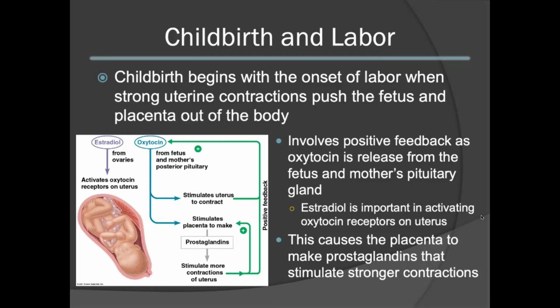Estradiol is also an important hormone as it activates oxytocin receptors on the uterus so that they can respond to the increasing levels of oxytocin. This also causes the placenta to make prostaglandins that will stimulate even stronger contractions. This positive feedback loop is important in pushing the fetus out of the body.